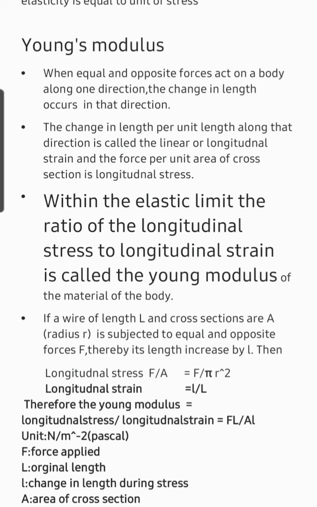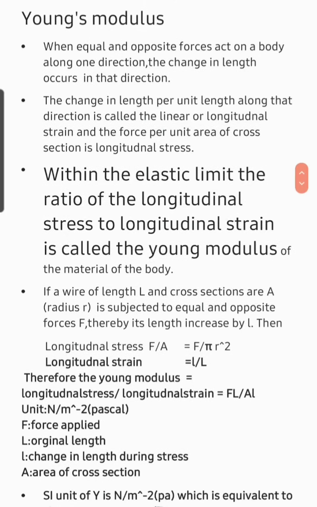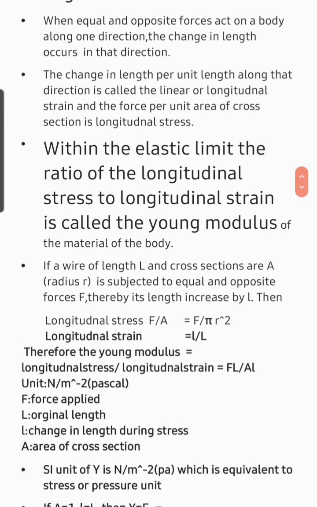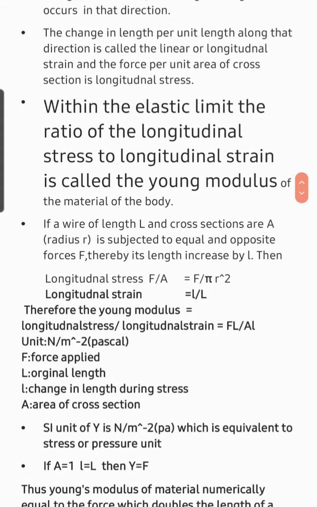The longitudinal strain is equal to change in length by original length. We know that the length is increased by small letter l and the length of the wire is capital letter L. The longitudinal strain is equal to small letter l by capital letter L.